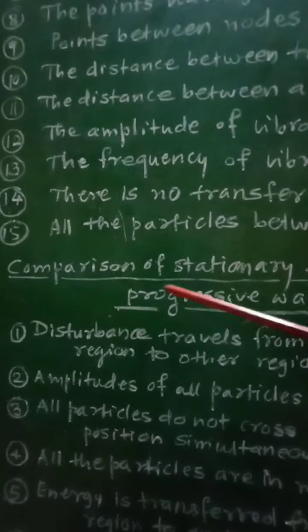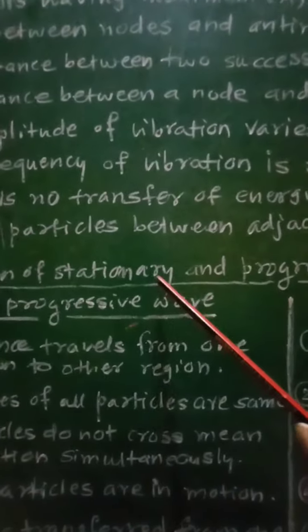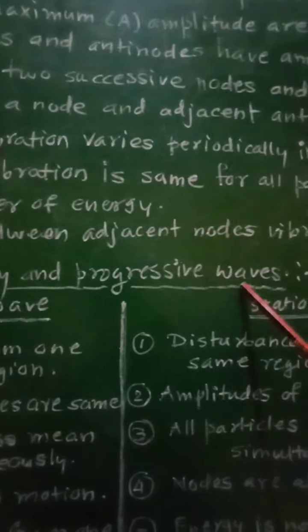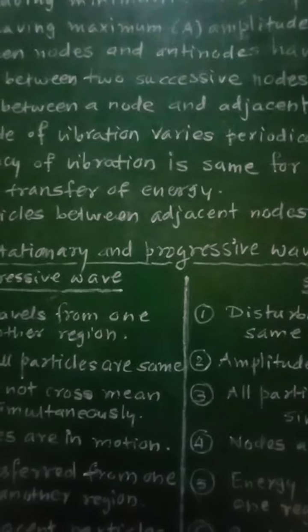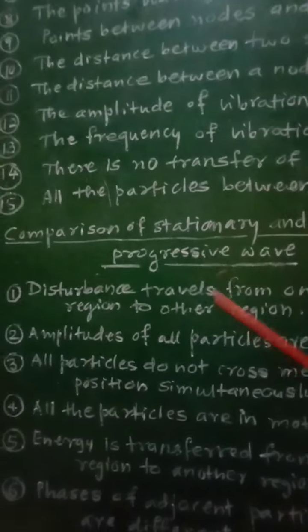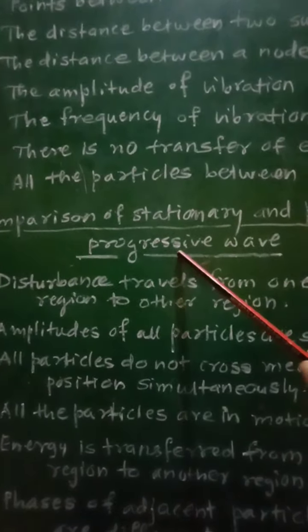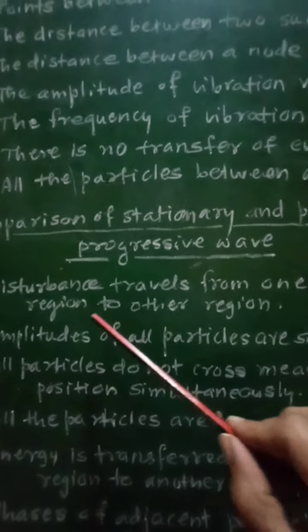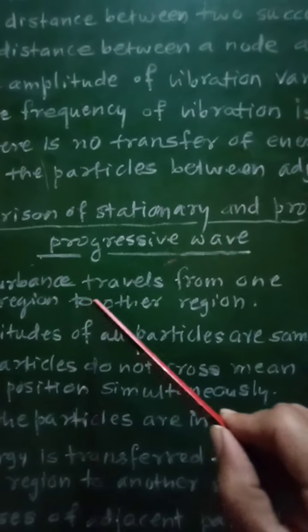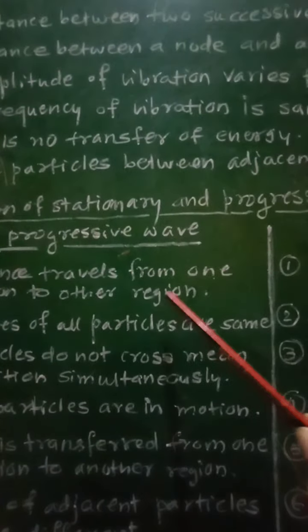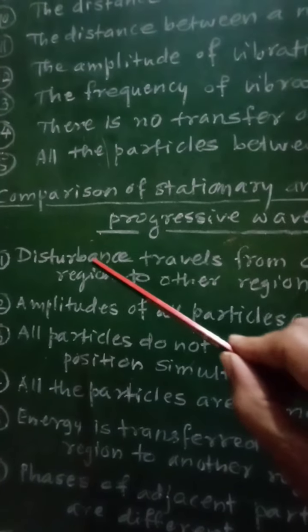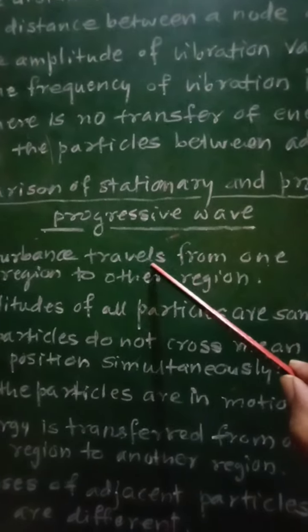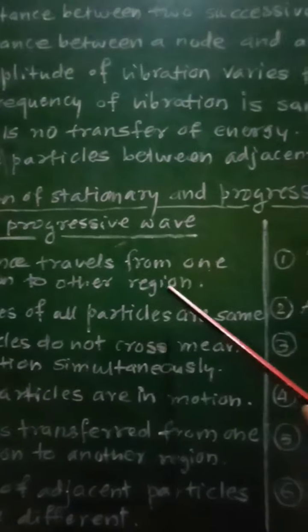Now let us see the next point, that is comparison between the stationary waves and progressive waves. If you consider the progressive waves, the disturbance which is created travels from one region to another region of the medium. So in case of progressive waves, the disturbance created will travel from one region to another.